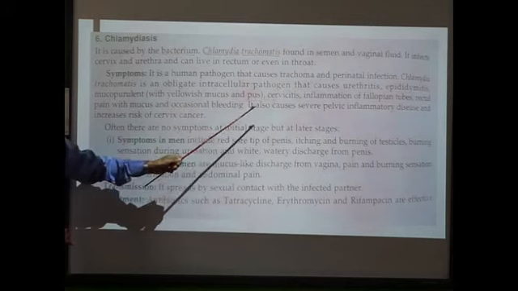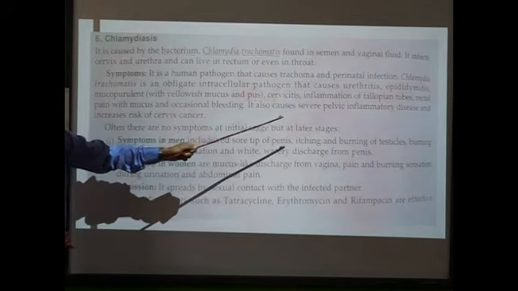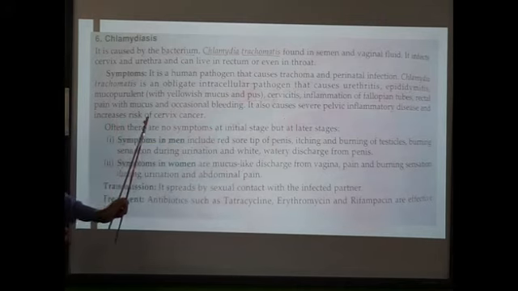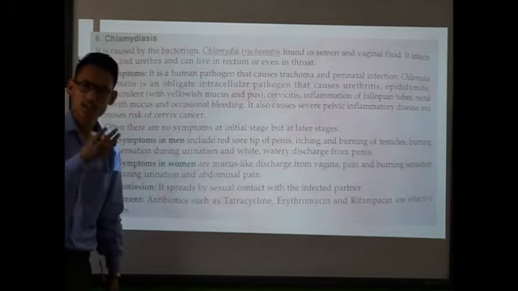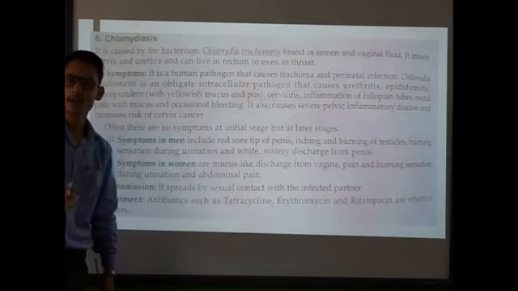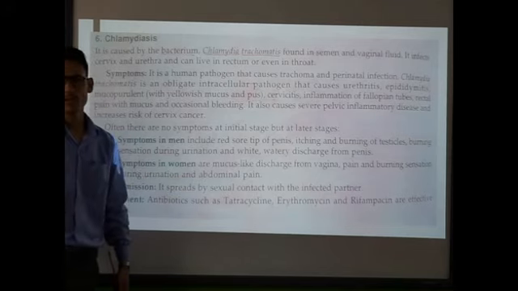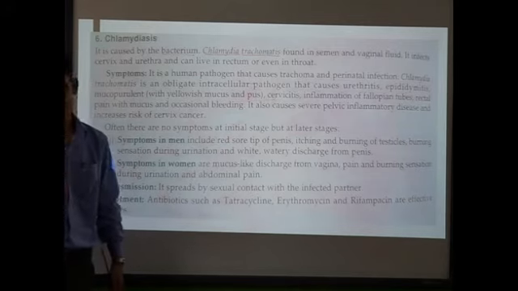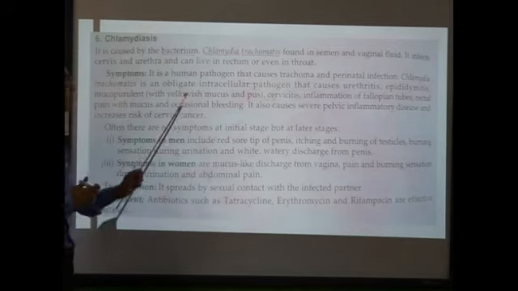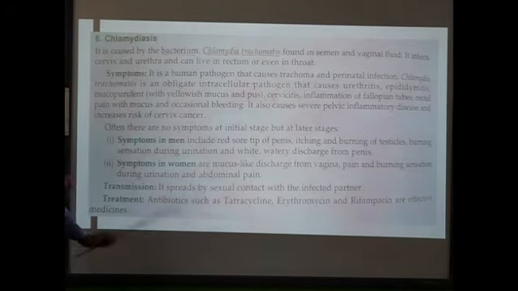It also causes severe pelvic inflammatory disease and increases the risk of cervical cancer. The cervix, urethra, and fallopian tubes are all parts of the female reproductive tract. Try to recall the structure of the female reproductive system. Clear? So these are the symptoms of chlamydiasis.